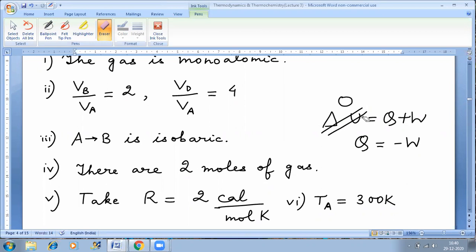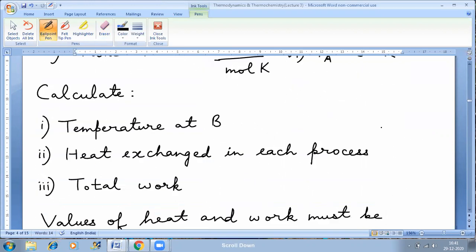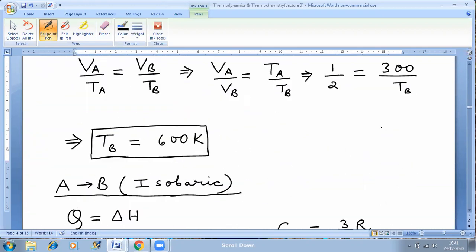Since the temperature is constant, the internal energy is also constant for the ideal gas. And so delta U is 0, because if something is constant, its delta becomes 0. That means there is no change in internal energy for the ideal gas, because the process is isothermal. So Q is minus W. I have been asked to find out the value of Q. So I'll use the formula of Q is equal to minus W.